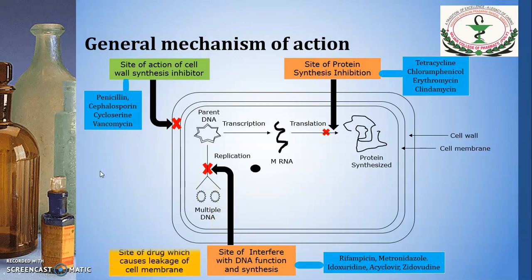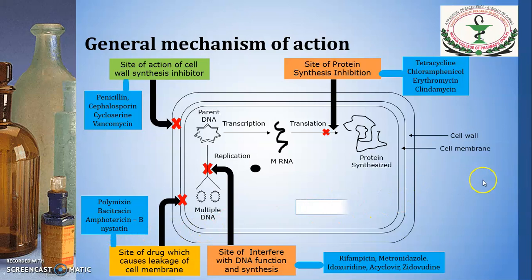Next is the site of drugs which cause leakage of the cell membrane. Now it will act on the cell membrane. You can see the inner wall is the cell membrane and the outer wall is the cell wall, and that will be the site of drugs which inhibit cell membrane formation and cause leakage of the cell membrane, and the examples are polymyxin, bacitracin, amphotericin B and nystatin.